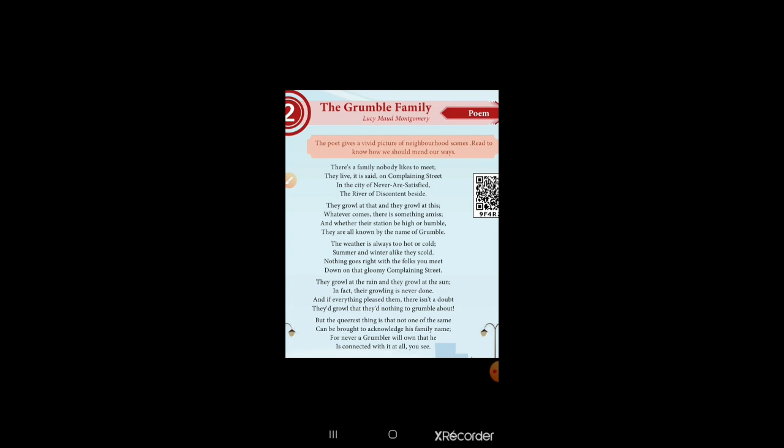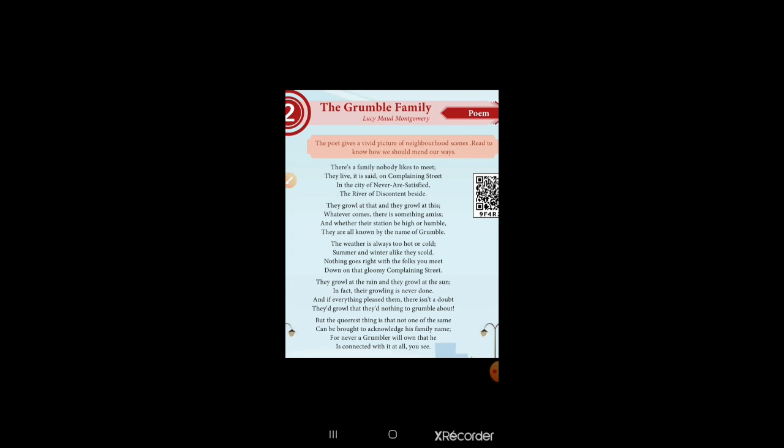They are all called a Grumble family because they always complain about others. Whether they belong to the high or low, they are called a Grumble family because they always complain about others. That is why the poetess called them a Grumble family.